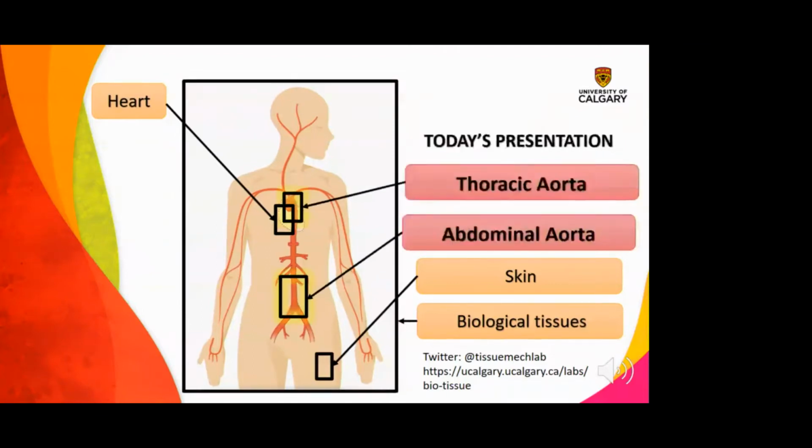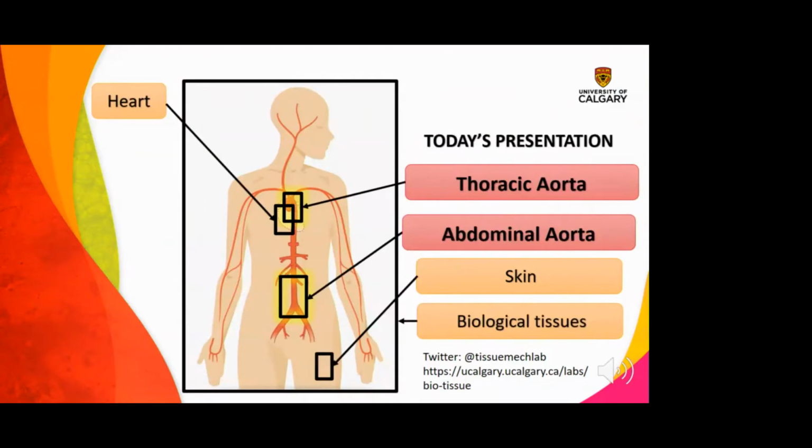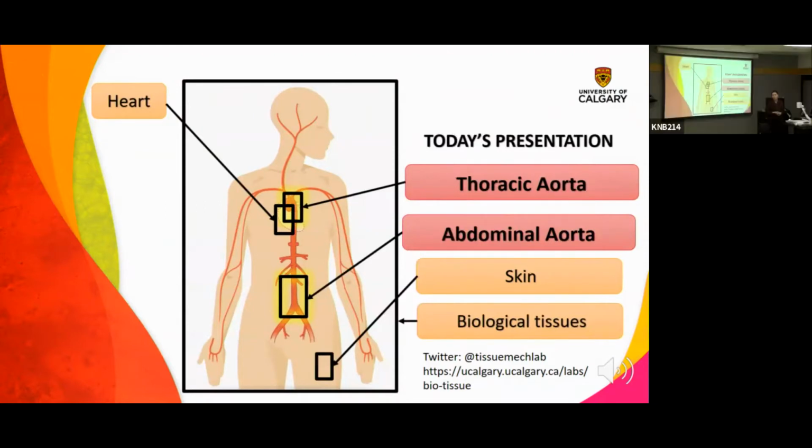And like I said, we deal with several types of biological tissues, but we're going to concentrate today on the aorta. The aorta is the largest vessel in your body, as you know. The abdominal aorta, down close to the bifurcation into your legs, and then the thoracic aorta.